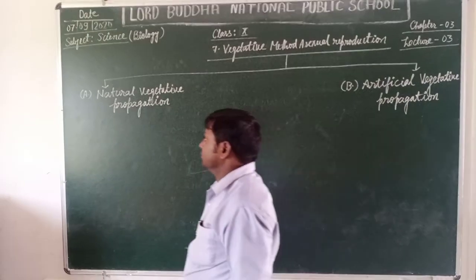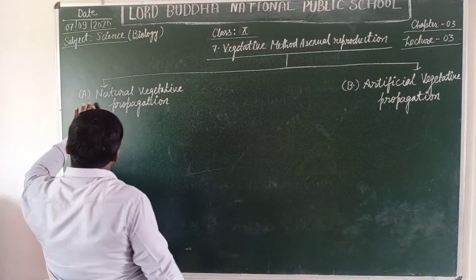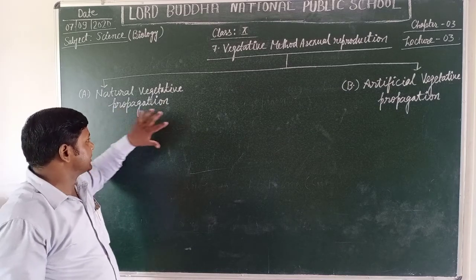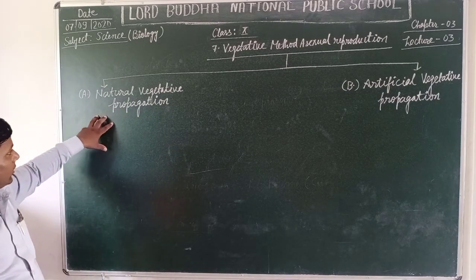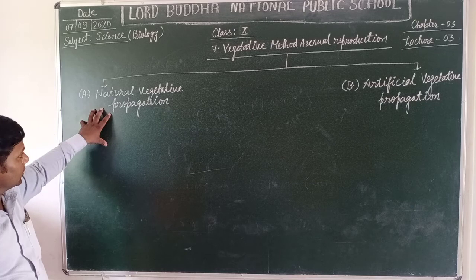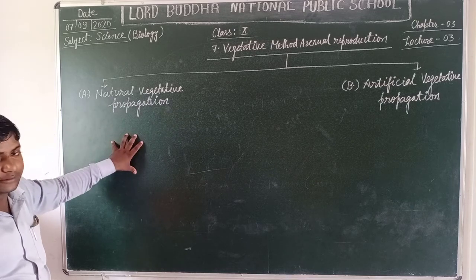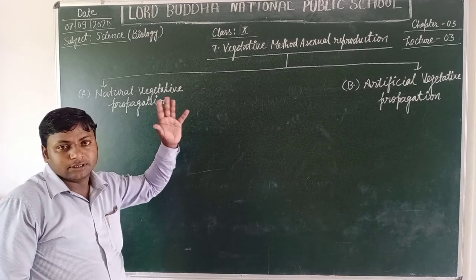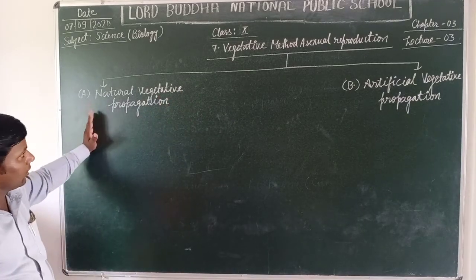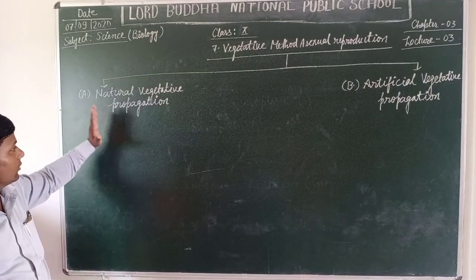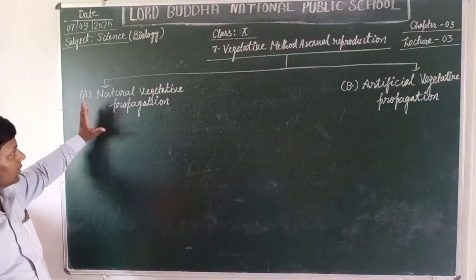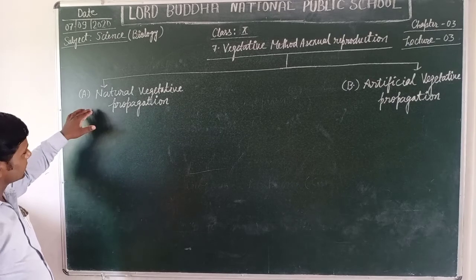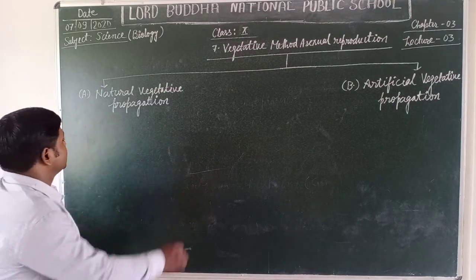Students, first of all, we are going to define natural vegetative propagation. As the name makes clear, natural vegetative propagation is the method of asexual reproduction in vegetative plants which is carried out naturally.